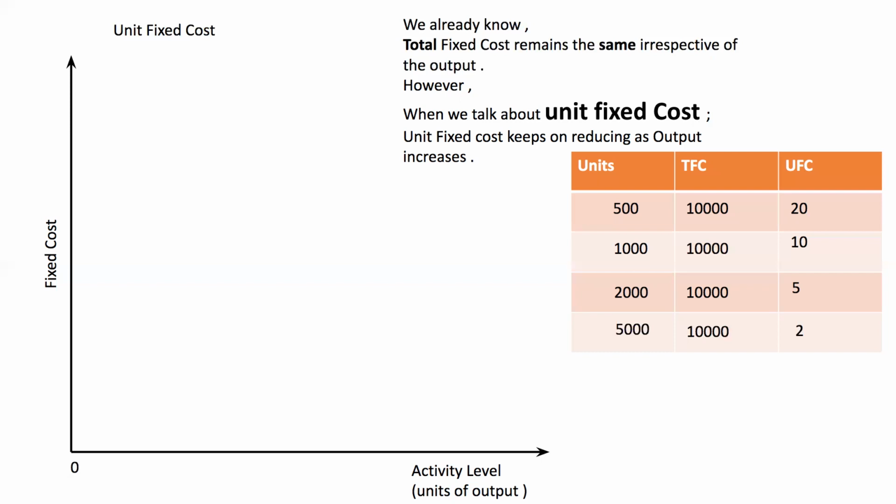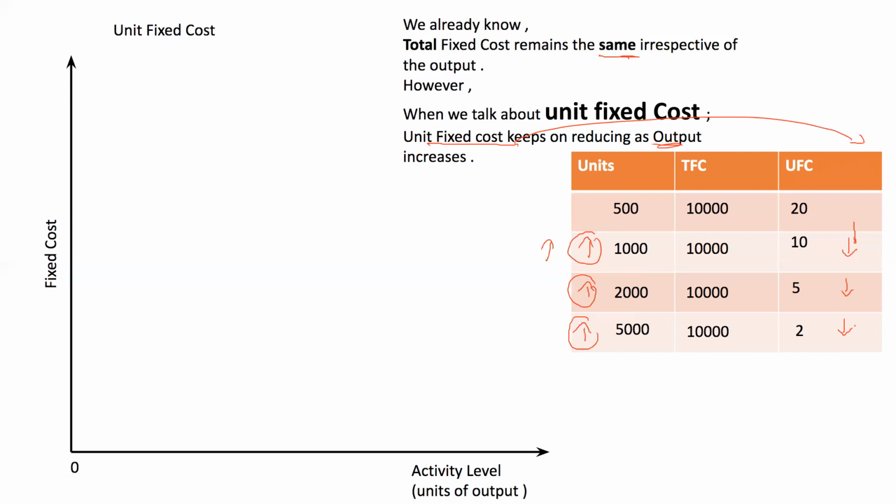If you see, as the number of units is increasing, the unit fixed cost is decreasing. That means the total fixed cost remains the same. However, the unit fixed cost keeps on reducing as the output increases.